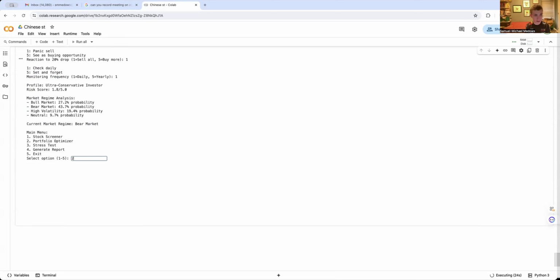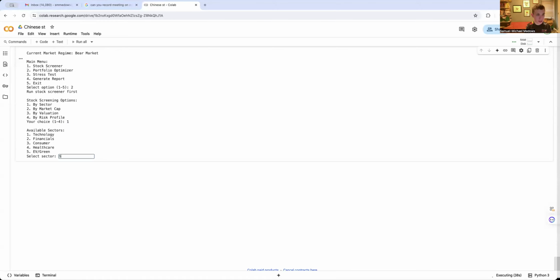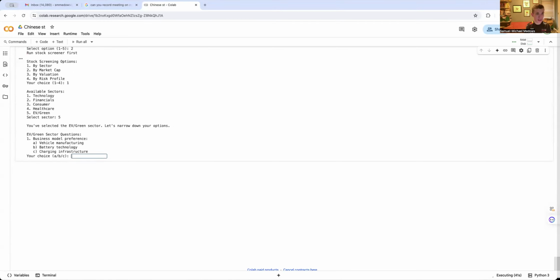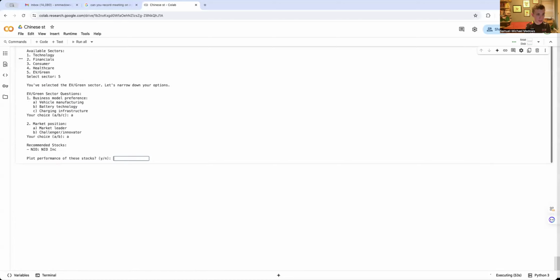So I'll just generate a profile, and I'll say by sector, because I'm interested in EVs, how China is investing in EVs is going to affect the car market. So I'll say by sector, and I'll say EVs. Now it's going to give me further questions to narrow down what specifically I want in the EV market. For example, I want a vehicle manufacturer, and I want a market leader. And so these are the recommendations it will give me.